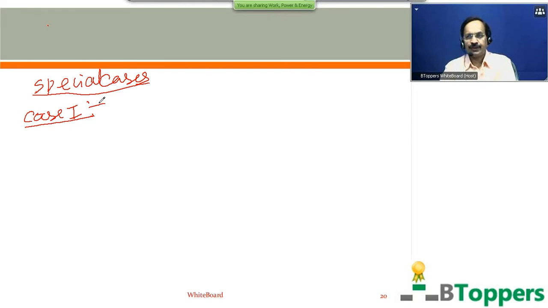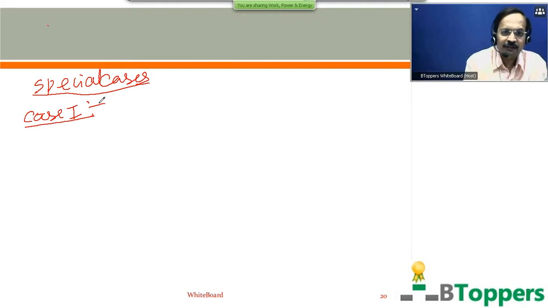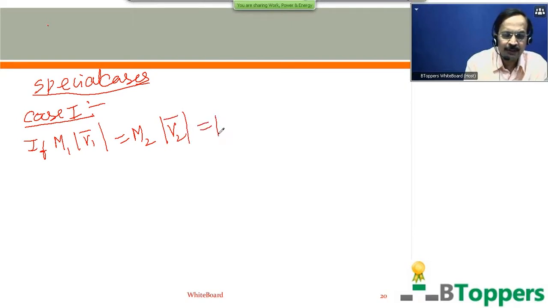And you may have to compare their kinetic energies. So let M1 and M2 denote the masses of two bodies, and V1 bar and V2 bar are the linear velocities of the two bodies. Suppose the magnitude of linear momentum of the first body is the same as that of the second body, and let us denote the magnitude of linear momentum of each body by P. And let us suppose each body is in translatory motion.